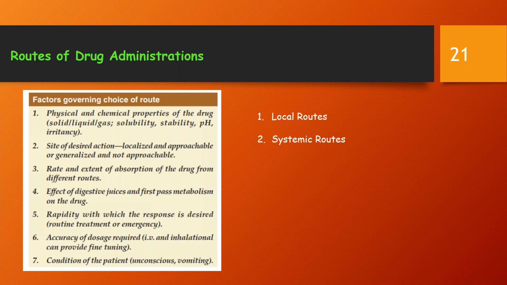One best advantage with this route is in case response is accurately measurable and the drug short acting, titration of the dose with the response is possible. However, this is the most risky route if vital organs like heart, brain, etc. get exposed to high concentrations of the drug. It also has the possibility of causing air embolism, which is going to be the drawback with this route of drug administration.